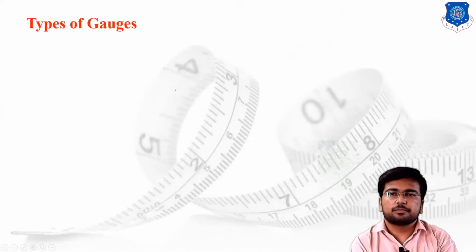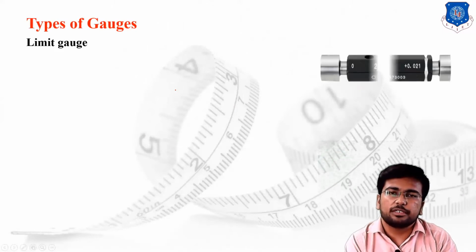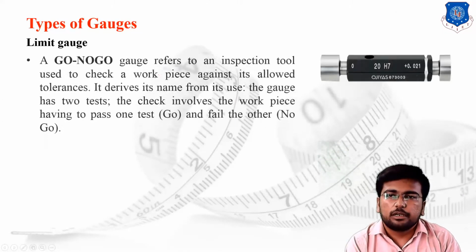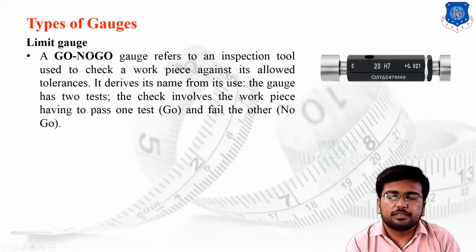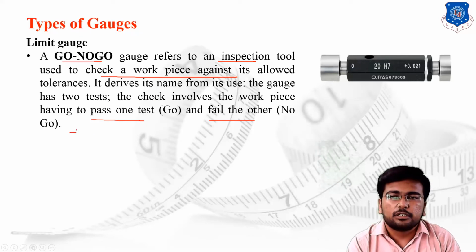And the last type of gauge, but not the least, is the limit gauge. We have already discussed the limit gauge, but this is the category of gauge where go and no go gauges are referred to as an inspection tool to check the workpiece against its allowed tolerances. It derives its name from its use: the gauge has two sets of tests, where the workpiece has to pass one test and fail the other.